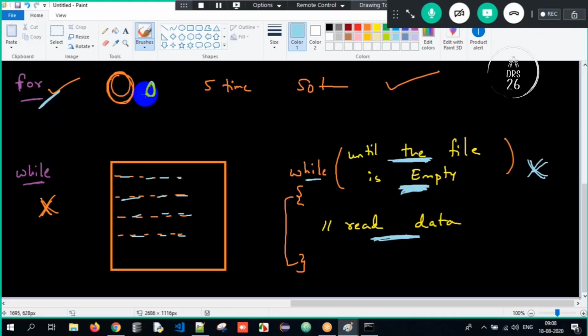For loop means you know how many times to repeat. Do this job 5 times, 10 times, 20 times, 30 times. You know how many times to repeat a task, so you will always choose for loop. While loop, when do we choose it? When I do not know the endpoint, I need to keep on looping until a certain condition. It might be 5 words, 50 words, 500 words. I'm not sure when I will stop. Only when the file is empty, based on the condition I have specified.